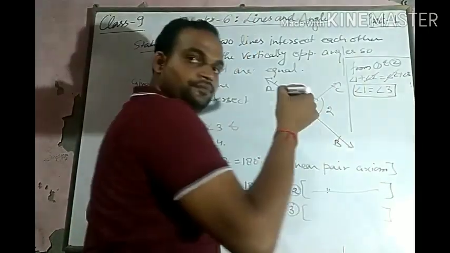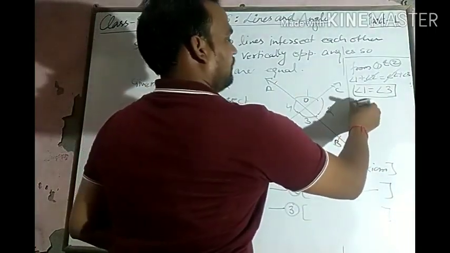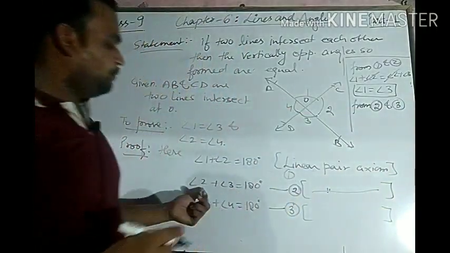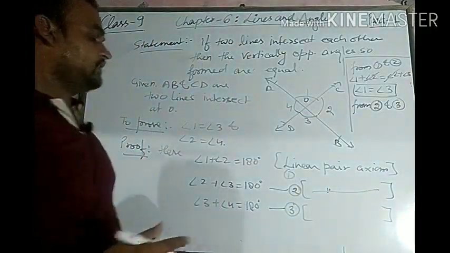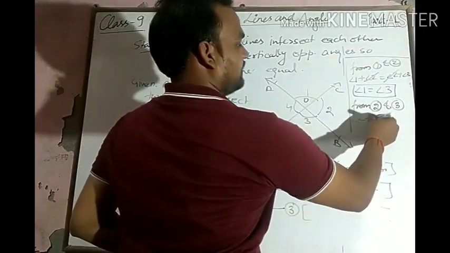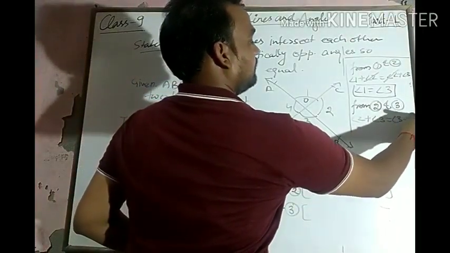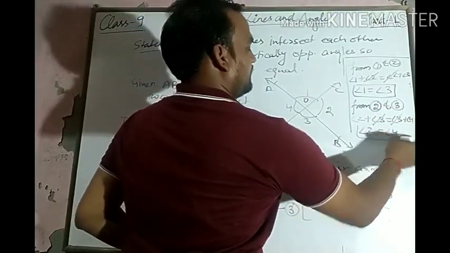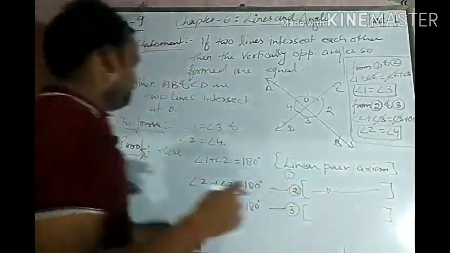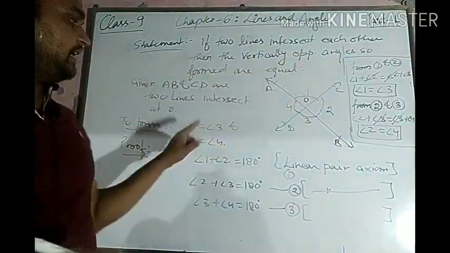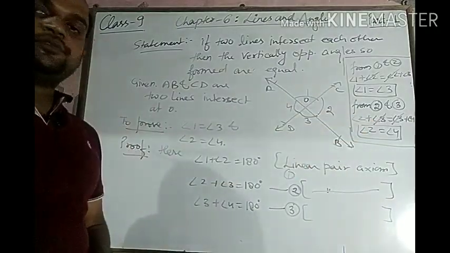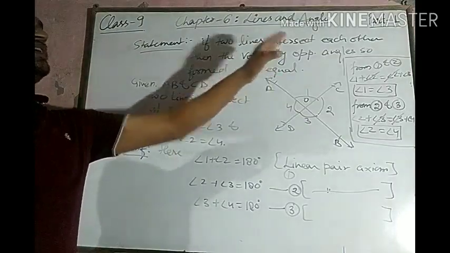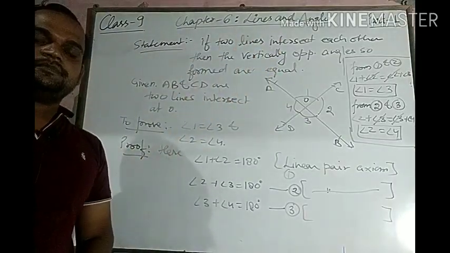This is proved. Next, similarly from equation 2 and equation 3, angle 2 plus angle 3 equals angle 3 plus angle 4, and angle 3 is removed from both the sides. Angle 2 equals angle 4. Hence it is proved. Now we had to prove angle 1 equals angle 3 and angle 2 equals angle 4, and these are proved. Hence it is proved that if two lines intersect each other, then the vertically opposite angles so formed are equal.